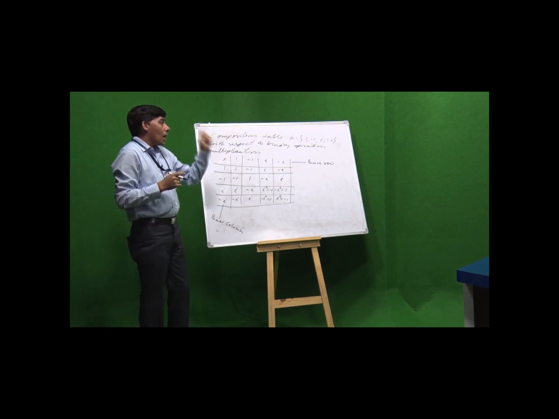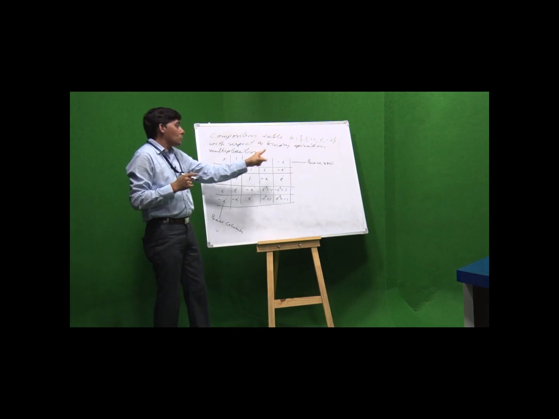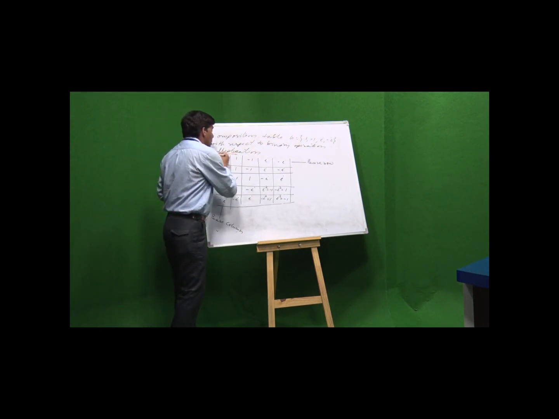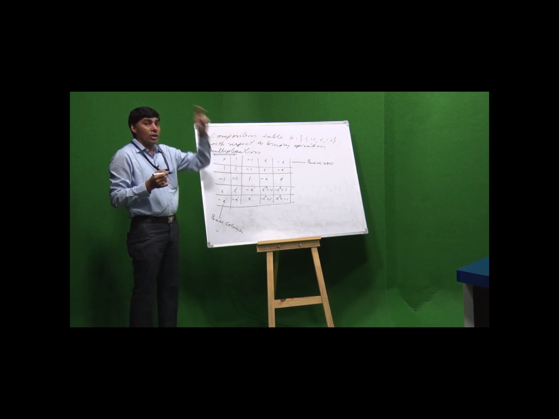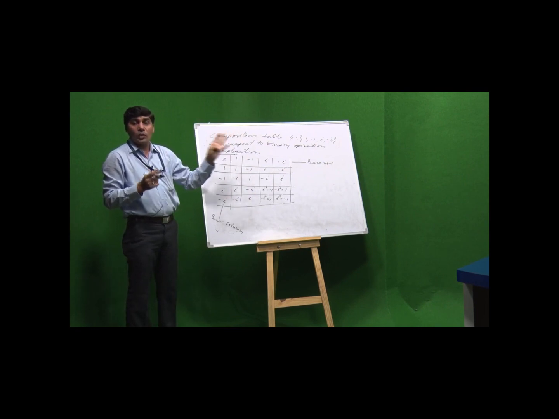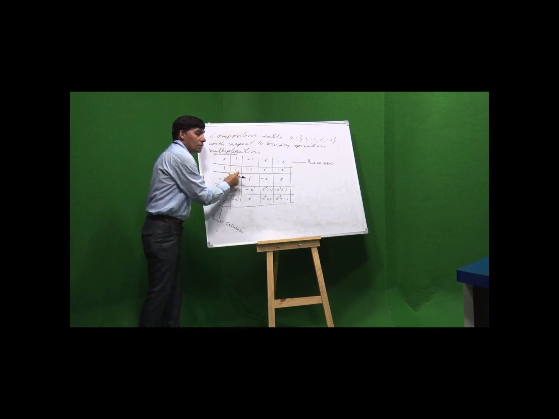Now, our target is to prove G is a group with respect to the binary operation multiplication. We have to prove all 4 properties of a group: closure property, associative property, existence of identity and existence of inverse. We shall prove these using this table.